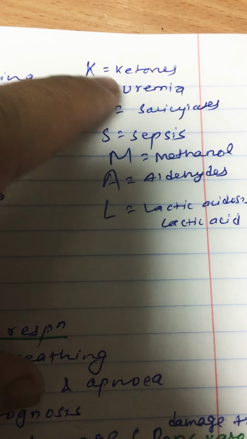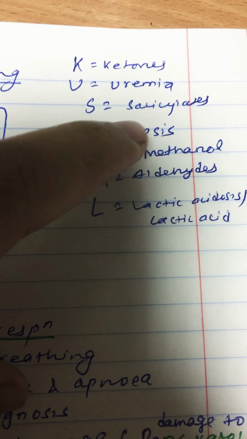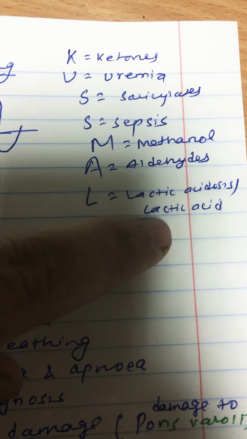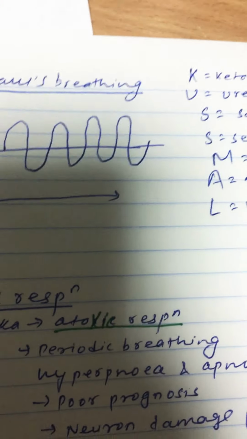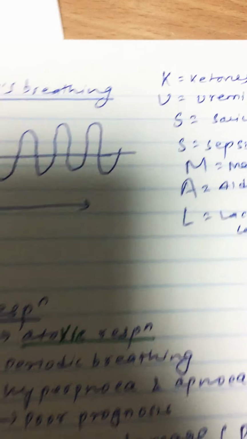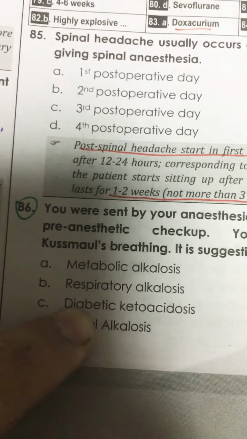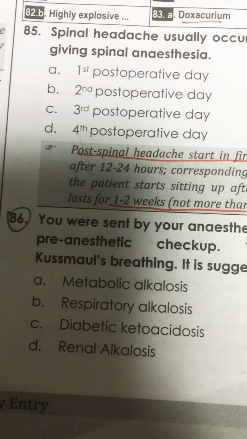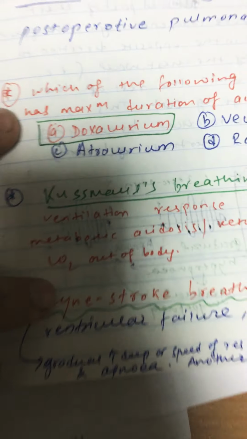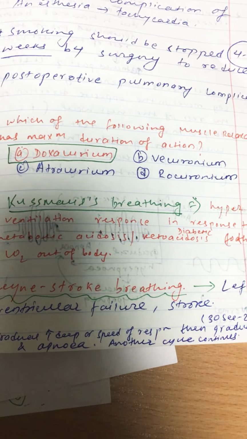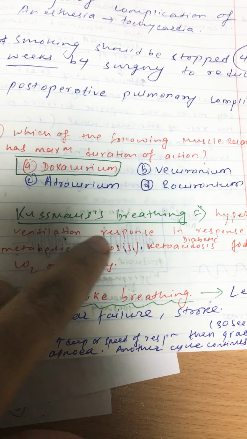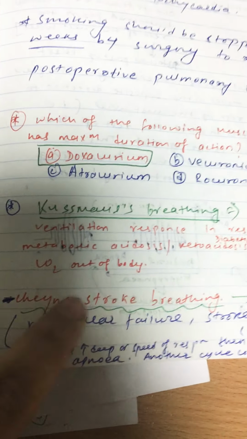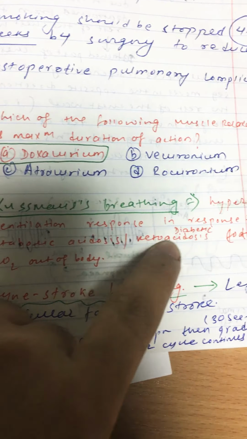See here, Kussmaul: ketones, urea, salicylate, sepsis, methanol, aldehydes, lactic acidosis. Overall, they are all because of acidosis. So acidosis, diabetic ketoacidosis, or normal simple metabolic acidosis. Kussmaul breathing means, look at the definition of Kussmaul breathing. Look, are you seeing it? Hyperventilation in response to metabolic acidosis, ketoacidosis.